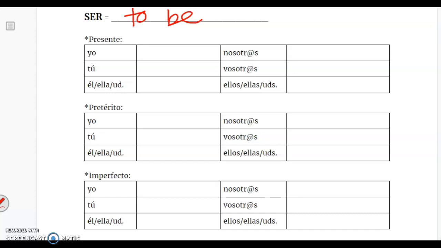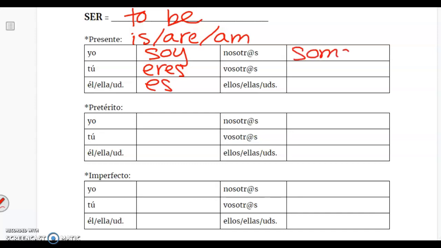Entonces, en el presente significa is o are, en la forma de yo am, ¿ok? Entonces, por ejemplo, yo soy, tú eres, él, ella, usted es, nosotros somos, vosotros sois, ellos, ellas, ustedes son.